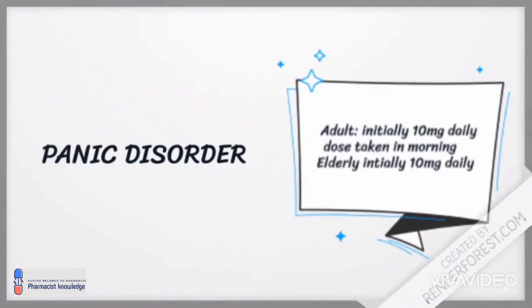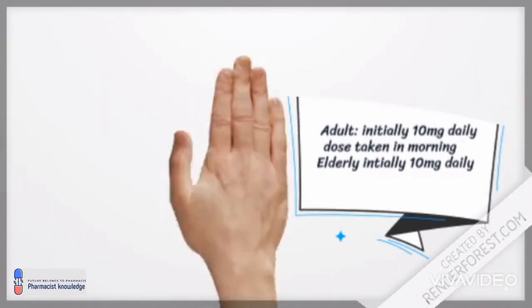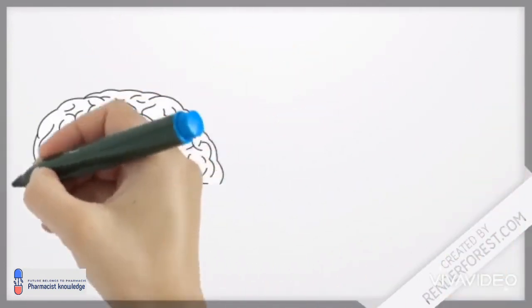Paroxetine is also used for panic disorder, and its dose in adults, initially we will give 10 mg daily, and the dose should be taken in the morning. For elderly patients it should be 10 mg daily.